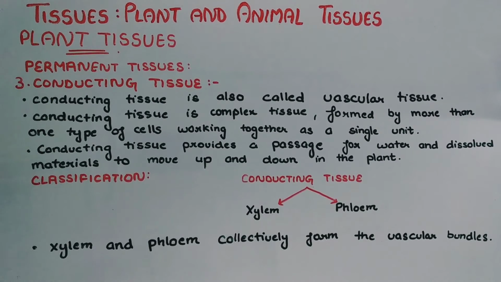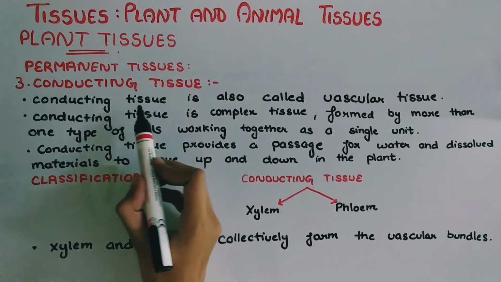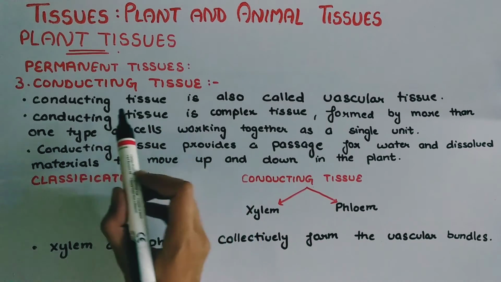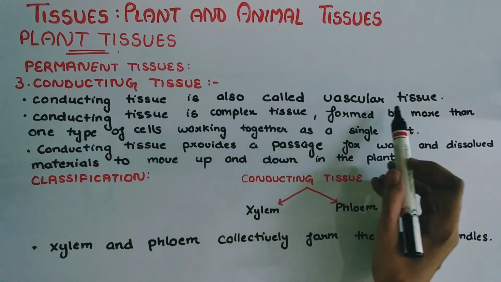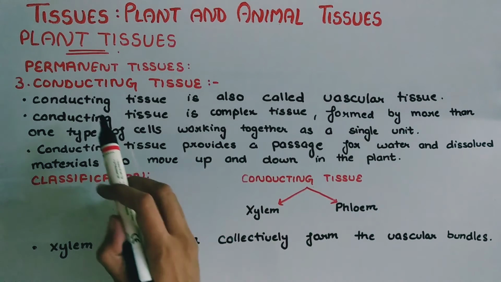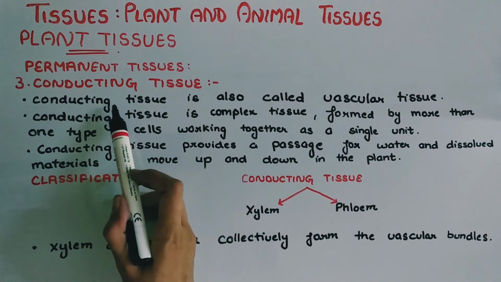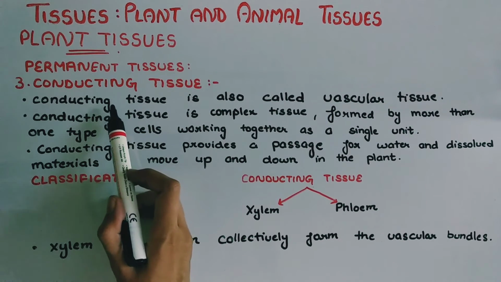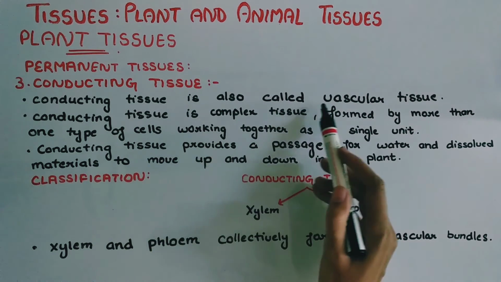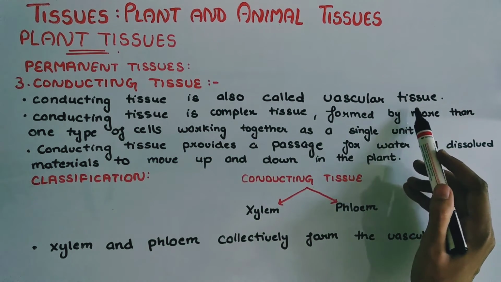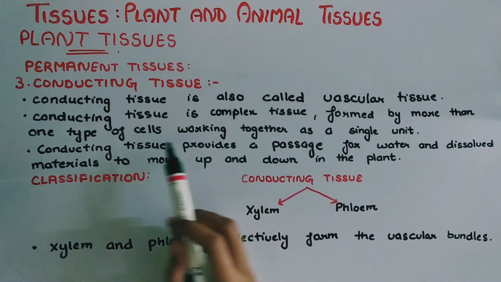The third classification of permanent tissue is the conducting tissue. Conducting tissue is also called vascular tissue. From the name conducting, it is clear that this tissue will conduct food, water, and minerals in the plant. Hence, conducting tissue is also called vascular tissue.